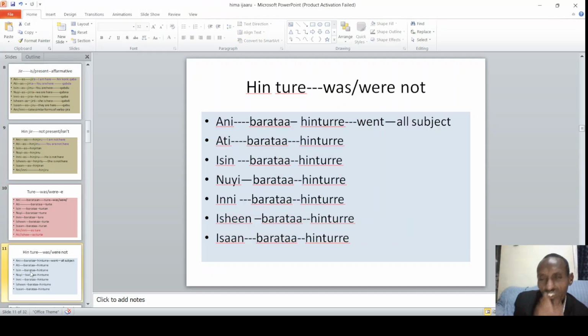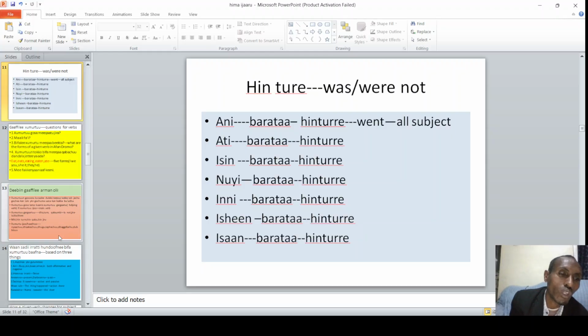When you go to another, what is the negative form of this one? When it is not. Ani barataa hin turre. So it is like that of the verb to. For all subjects, the verb to is what? For example, when you say I went to Addis yesterday, we use I went, you went, they went, she went. For all the subjects it becomes went, in past simple like that. For past negative, we use hin turre for all the subjects. All right. So this is not something confusing.